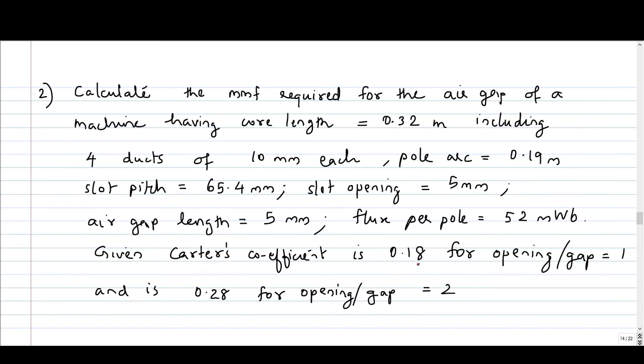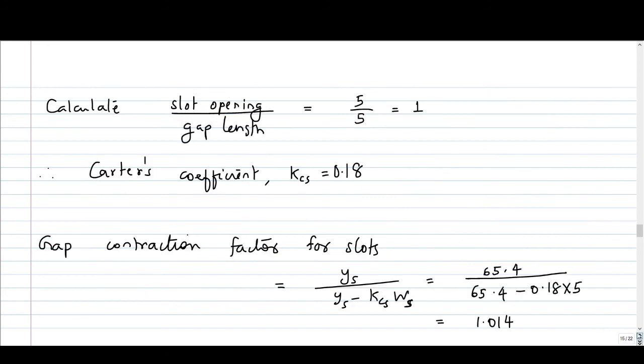Carter's coefficient is 0.18 for opening by gap equal to 1, and it is 0.28 for opening by gap equal to 2. So we have given two values for Carter's coefficient. So we have to calculate the Carter's coefficient for slots and Carter's coefficient for ducts. Whether it is 0.18 or 0.28, we have to determine using this information. Opening by gap is equal to 1, then it is 0.18, and if opening by gap is 2, then it is 0.28.